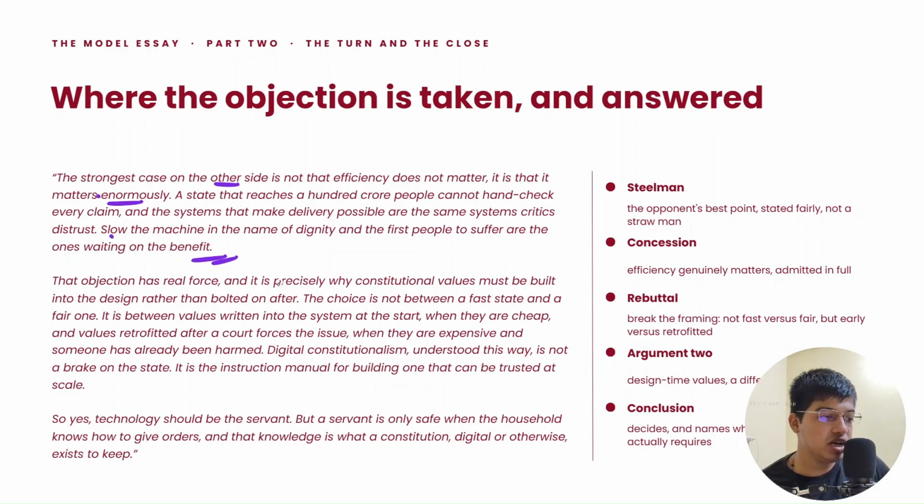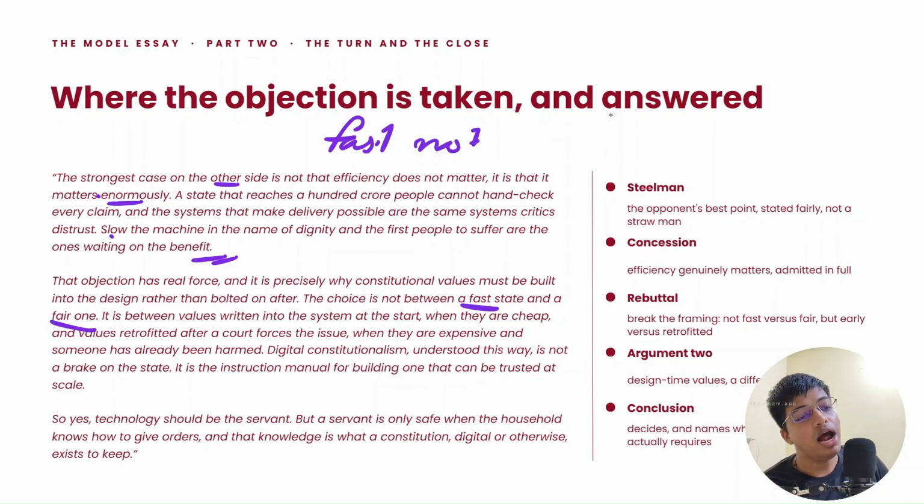The objection has real force, and it is precisely why constitutional values must be built into the design. The choice is not between a fast state and a fair one. The choice should not be between a fast state that is not fair and a fair state that is not fast. ये नहीं होना चाहिए. It is between values that are written into the system at the start, when they are cheap, and values retrofitted after a court forces the issue.